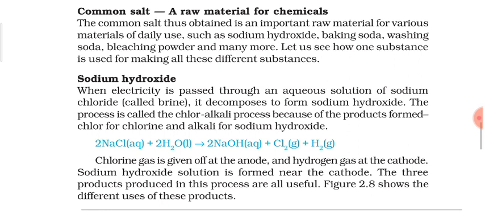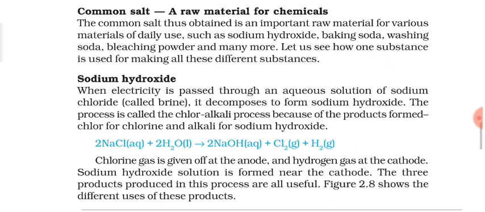So the main product here is sodium hydroxide, and we are getting two byproducts which are chlorine and hydrogen, and you can see that they are released in their gaseous state. So chlorine gas is given off at the anode and hydrogen gas at the cathode. Sodium hydroxide solution is formed near the cathode. The three products formed in this process are all useful. Figure 2.8 shows the different uses of these three products.